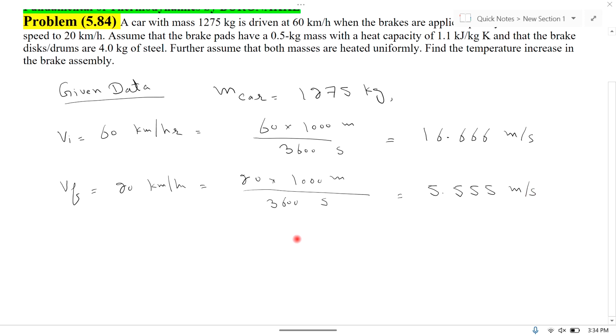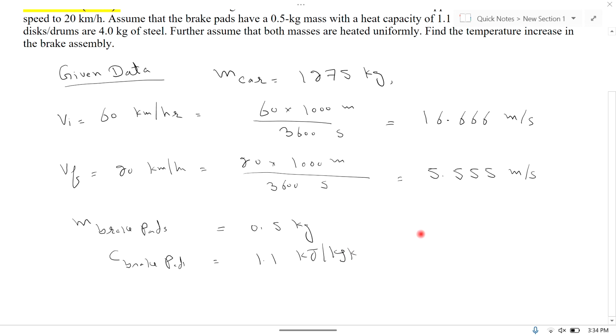Assume that the brake pads have a 0.5 kilogram mass with a heat capacity of 1.1 kilojoule per kilogram per Kelvin. So mass of brake pads is equal to 0.5 kg and heat capacity of brake pads is equal to 1.1 kilojoule per kilogram per Kelvin, and that the brake disc drums are 4 kilogram of steel.